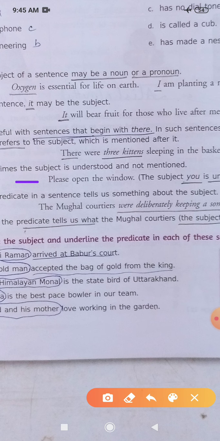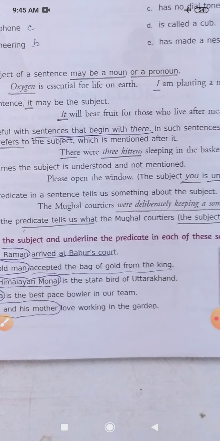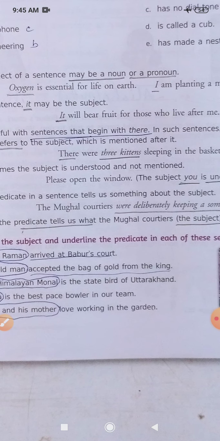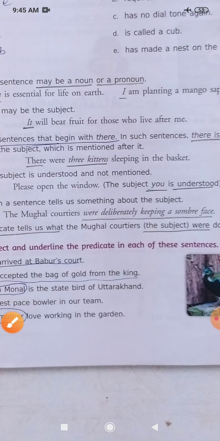Next point, let us see. The predicate of a sentence tells us something about the subject. Obviously all of you know the remaining part is the predicate, and it tells us something about the subject. You can notice here, the Mughal courtiers were deliberately keeping a somber face. You see what the Mughal courtiers were doing when Tenali Raman arrived there.